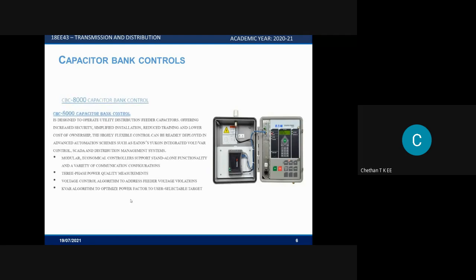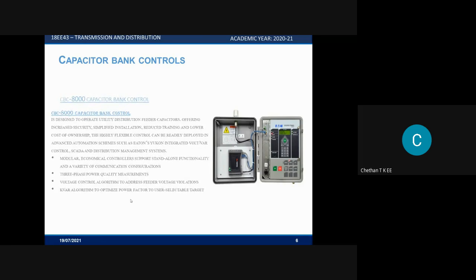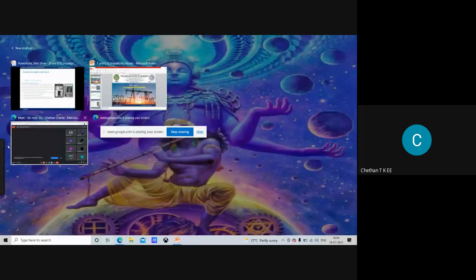And what are the main key points of this? We have modular, economical controller support, standalone functionality, and a variety of communication configurations. We have 3-phase power quality measurements too, and a voltage control algorithm to address feeder voltage violations. It comes with its own built-in program, and we have a KVAR algorithm to optimize power factor to a user-selectable target. I request Dhanush to brief on the advantages of the distribution automation system.